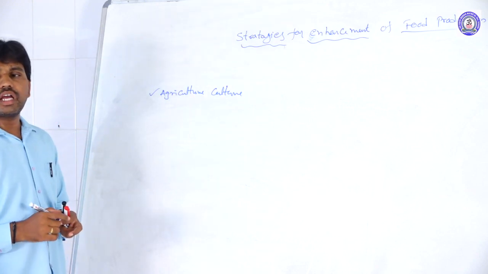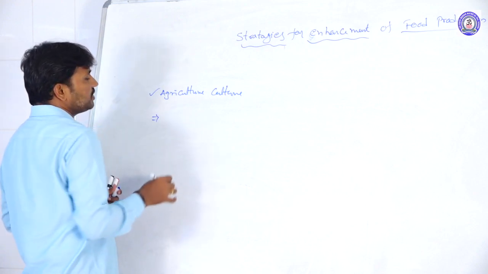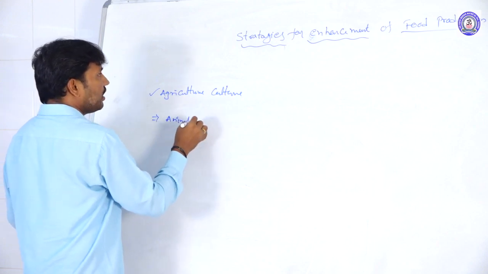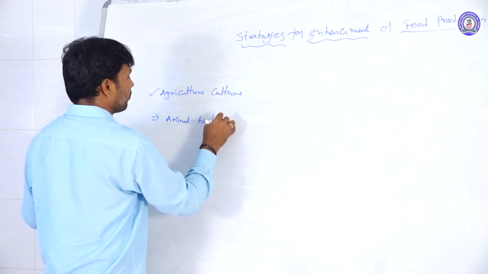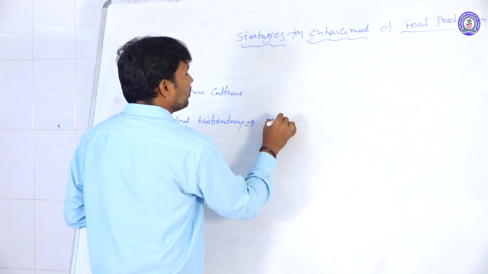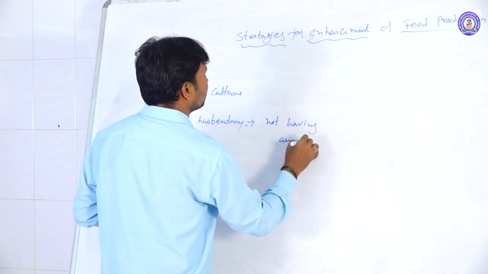The farmers are rearing the cattle. Why are the farmers rearing the cattle? Animal husbandry, animal rearing, is not having any